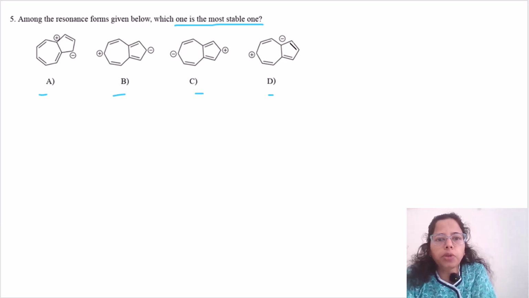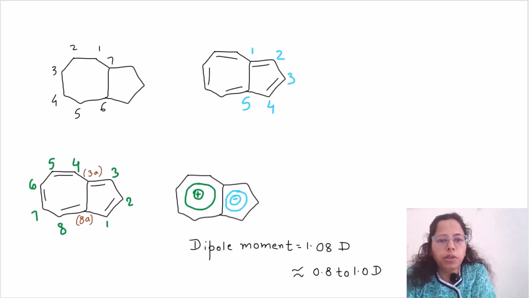Azulene is a molecule which has a fused cycloheptatriene ring with a cyclopentadiene ring. So a 7-membered ring and a 5-membered ring are fused together to form azulene. You can see here I have drawn the structures. Here is the 7-membered ring, which I have numbered individually 1, 2, 3, 4, 5, 6 and 7. And the 5-membered ring I have numbered separately 1, 2, 3, 4, 5. So this one is the 5-membered ring.